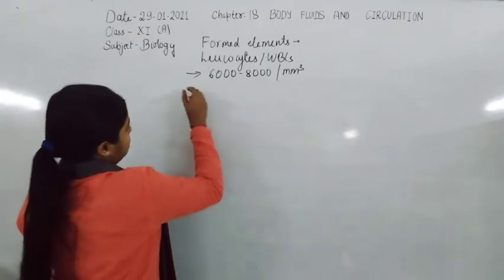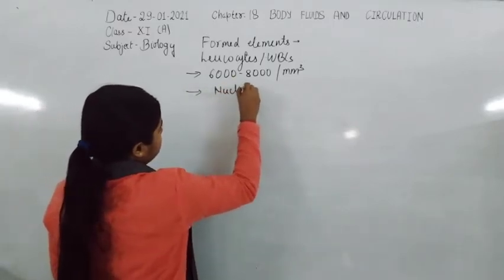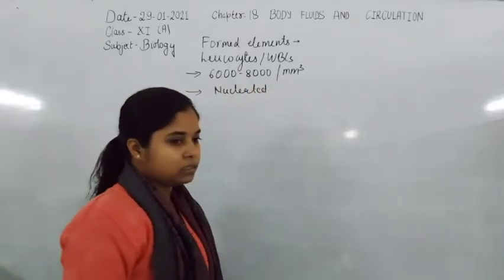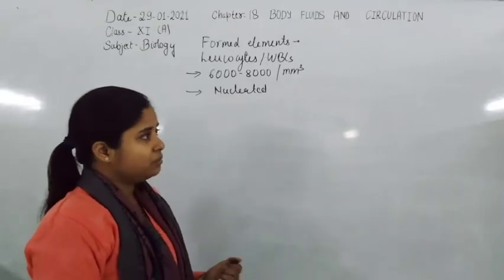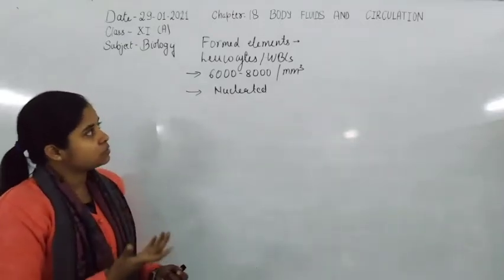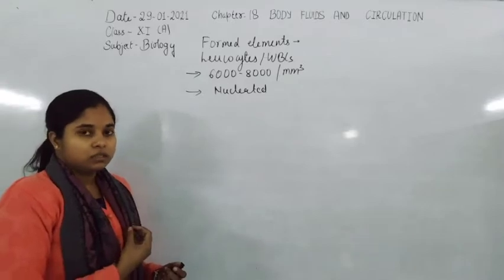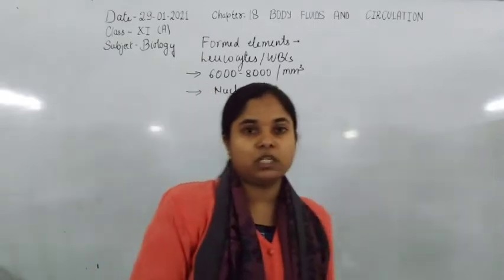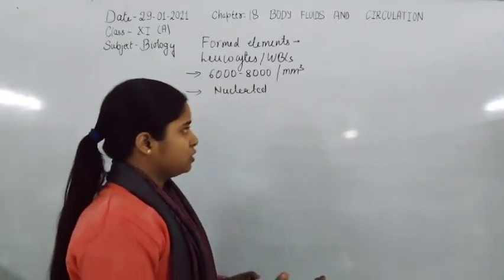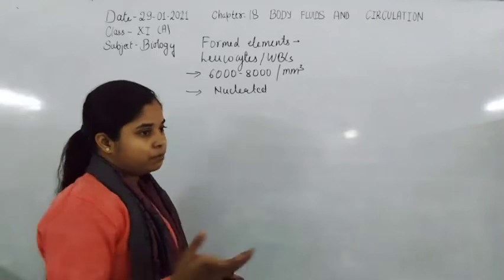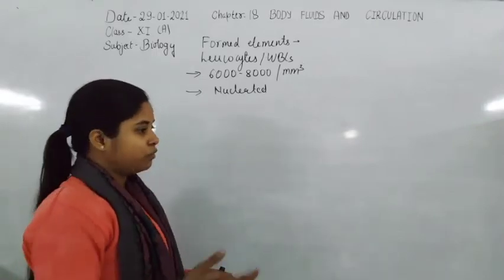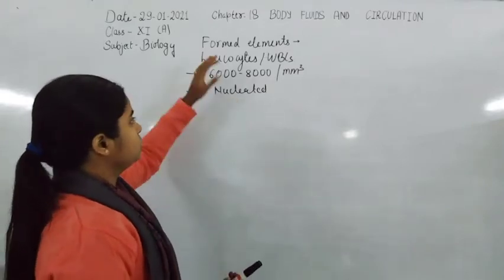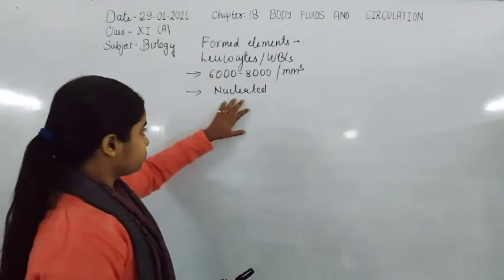They are nucleated because they have a nucleus. So because of the nucleus, the WBCs are mainly responsible for immunity: they provide different types of immunity, cell mediated and humoral immunity, and humoral immunity is the formation of different types of antibodies according to the type of pathogen which attacks our body.